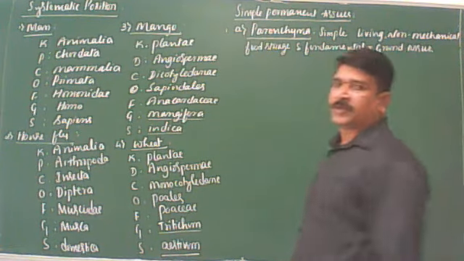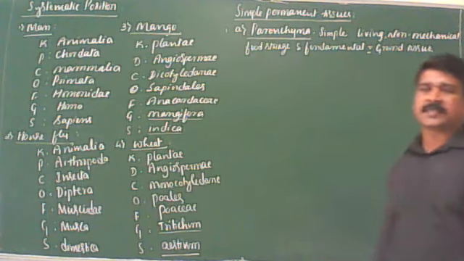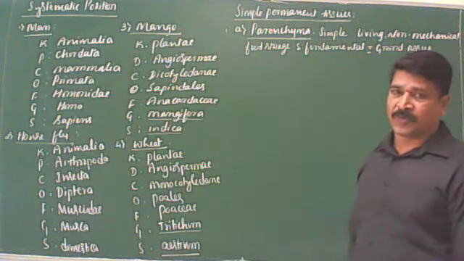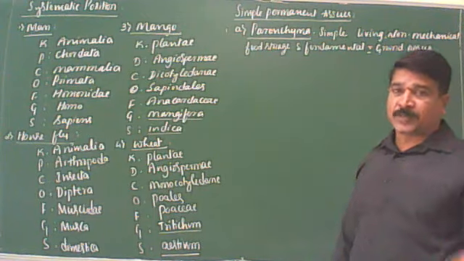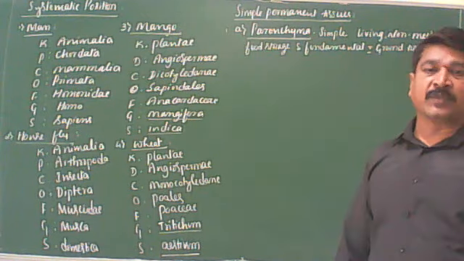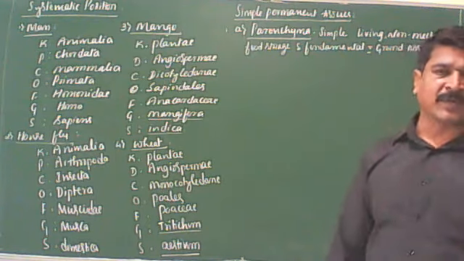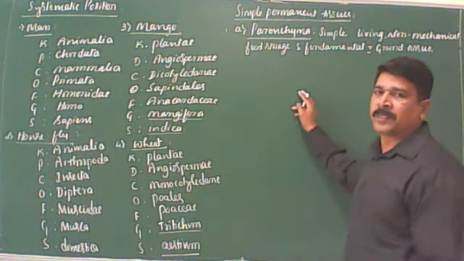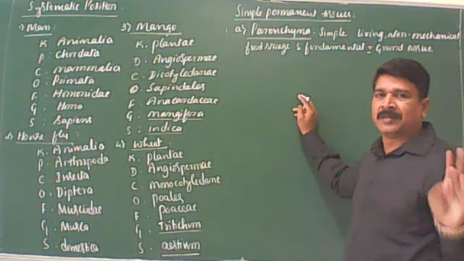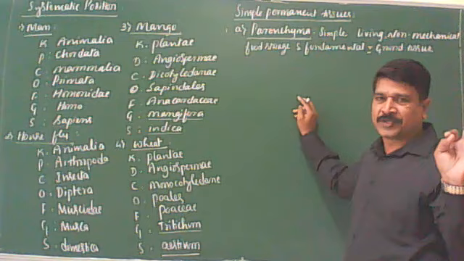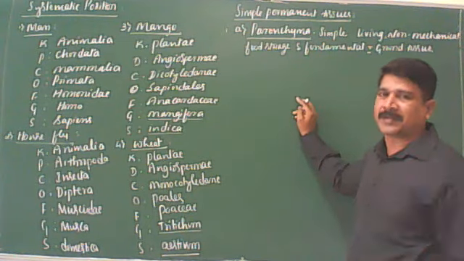Why is it called ground tissue? Because, as we discussed in the last class, it is also found in association with the xylem and phloem. If it is found in association with the xylem, it is xylem parenchyma; with the phloem, phloem parenchyma. Keep that in mind. So parenchyma is the simple, living, non-mechanical, food storage and ground tissue. Till here we completed in the last class.